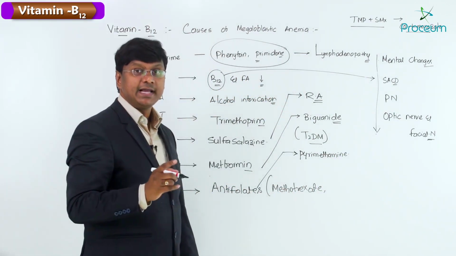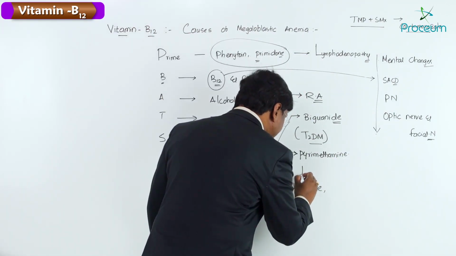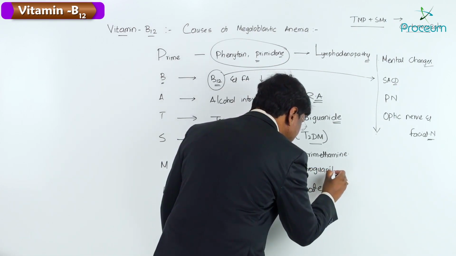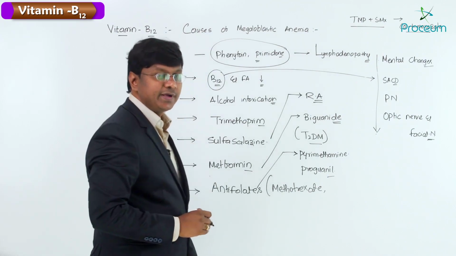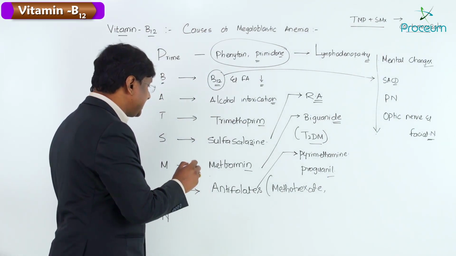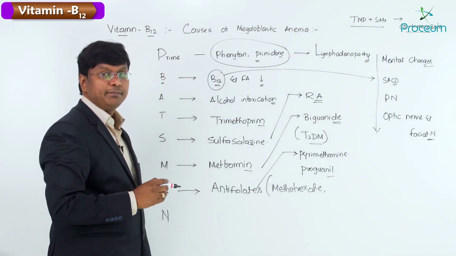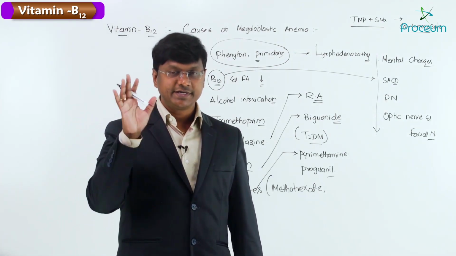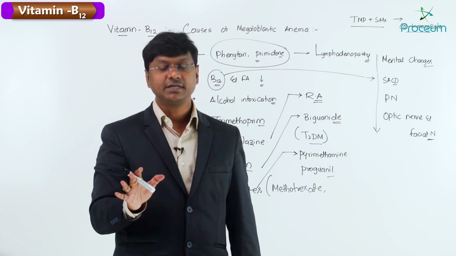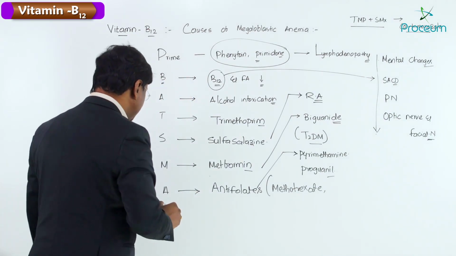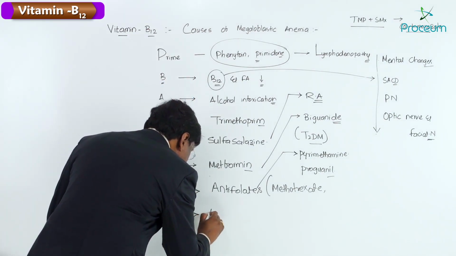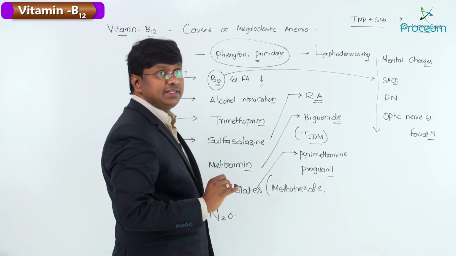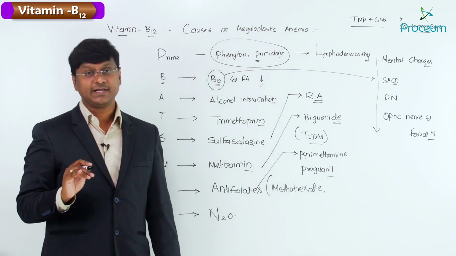and another very important drug is proguanil. So these are the antifolates: methotrexate, pyrimethamine, as well as proguanil. So whenever you are giving these drugs, definitely you need to supplement folic acid. And the word N stands for nitric oxide. So these are the causes for the megaloblastic anemia.